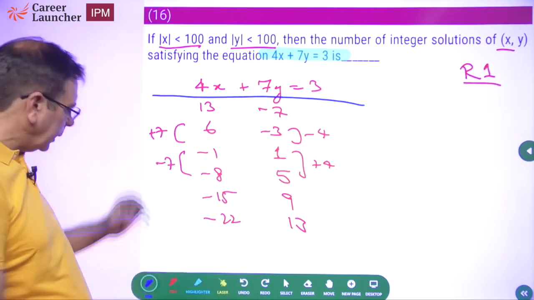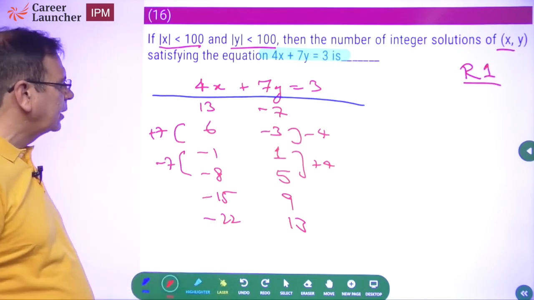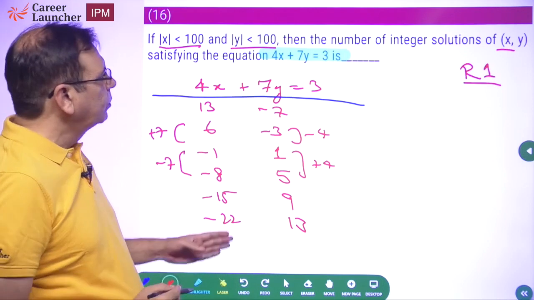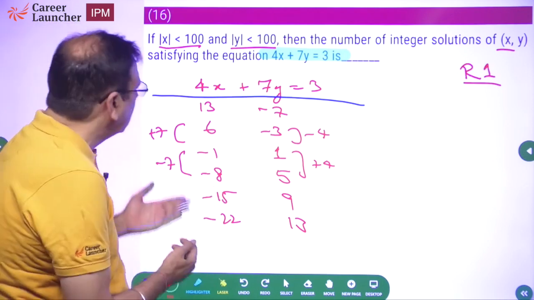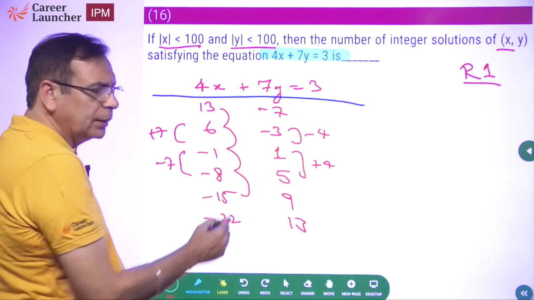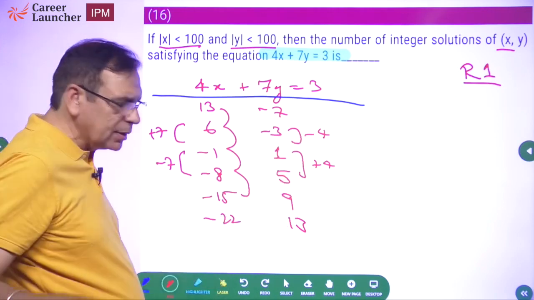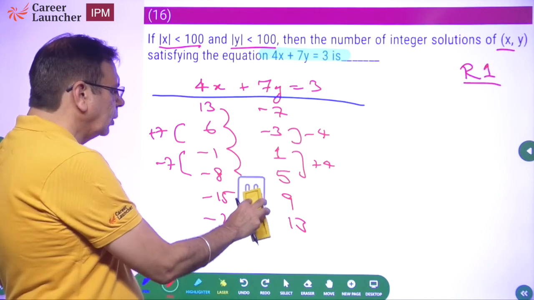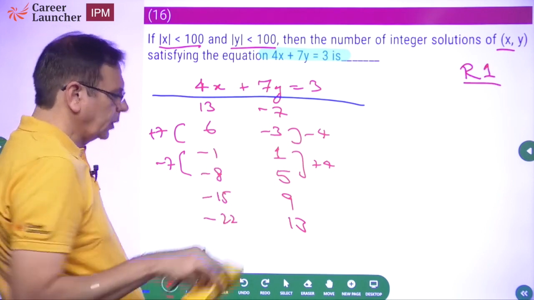Now we know mod x is less than 100 and mod y is less than 100. Between the two, which one is the limiting factor for us? X. Because the changes in x are in multiples of 7, while for y the changes are in multiples of 4. So let us do it with respect to x.